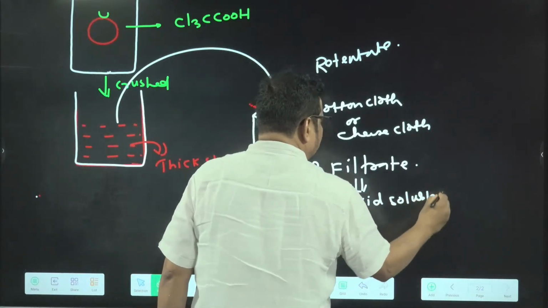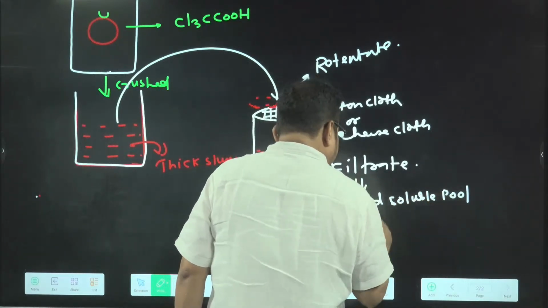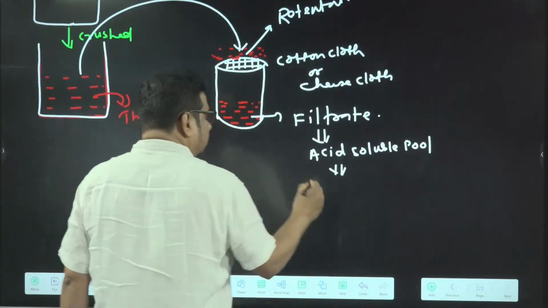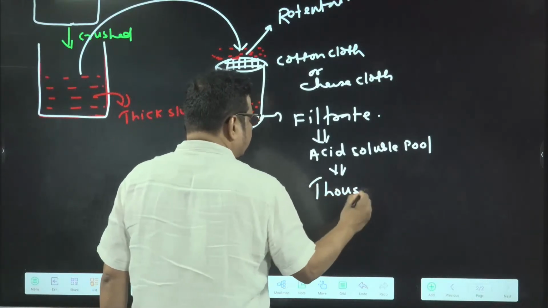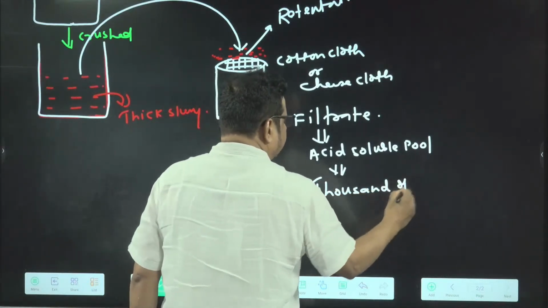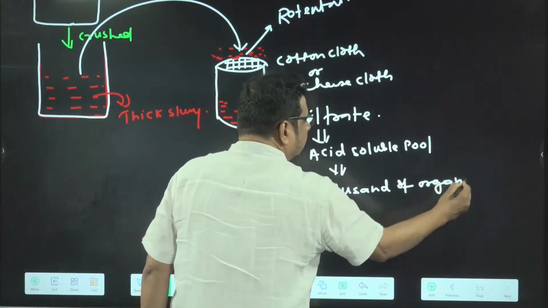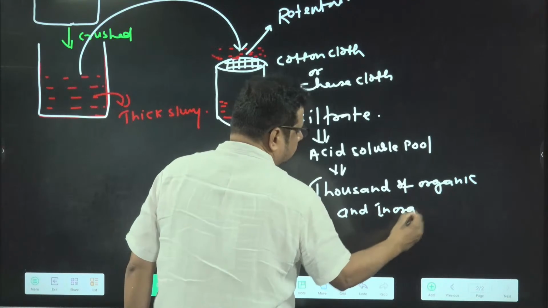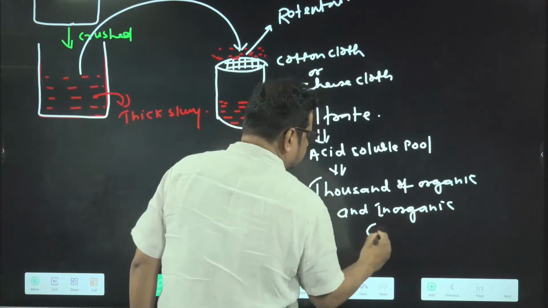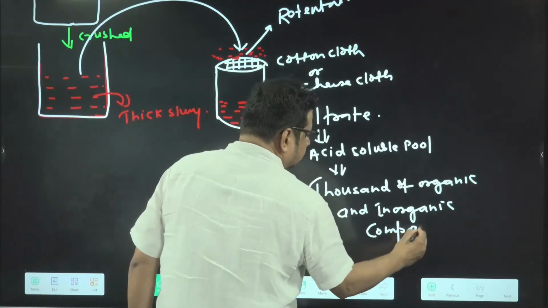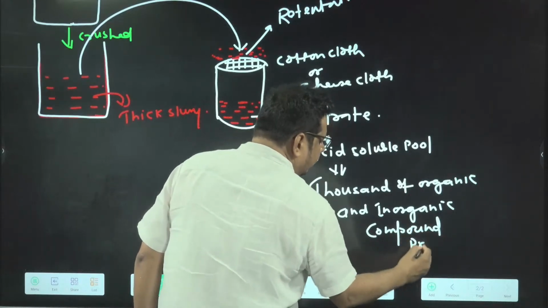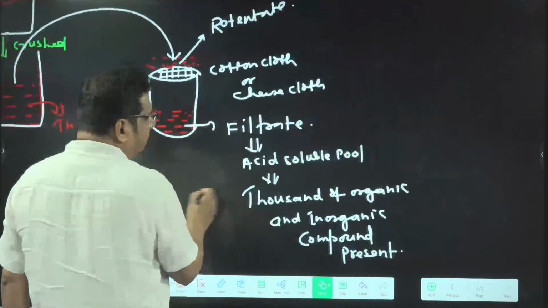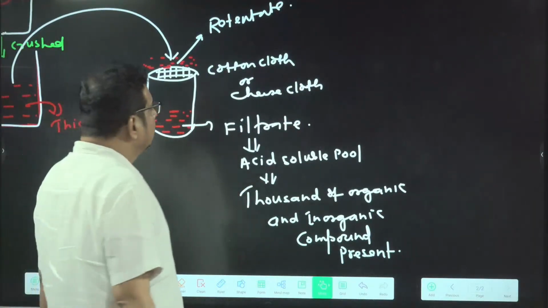Acid soluble pool. And in this acid soluble pool, thousands of organic and inorganic compounds are present. In which one? In this acid soluble pool.